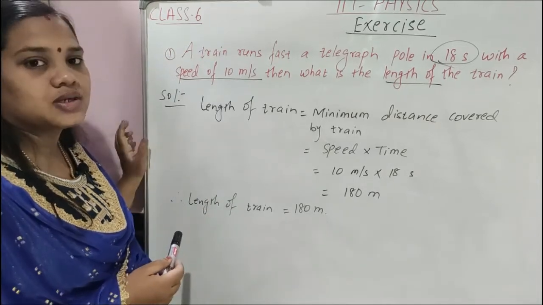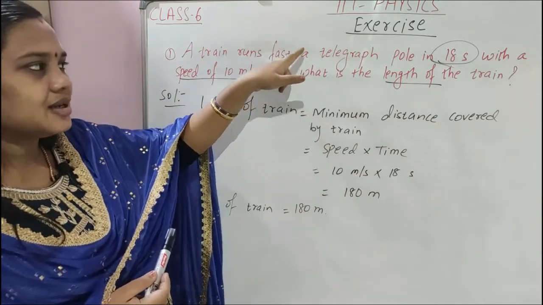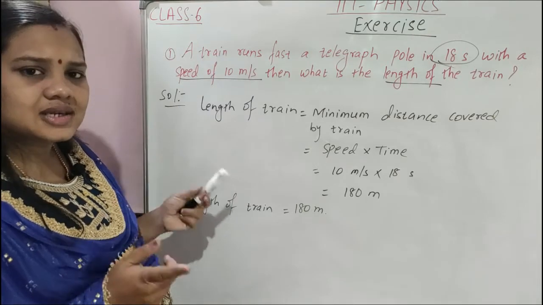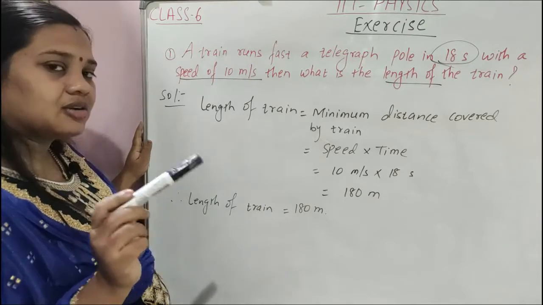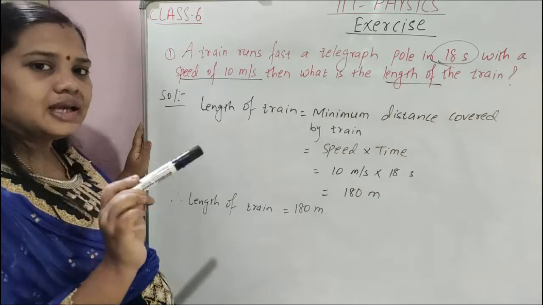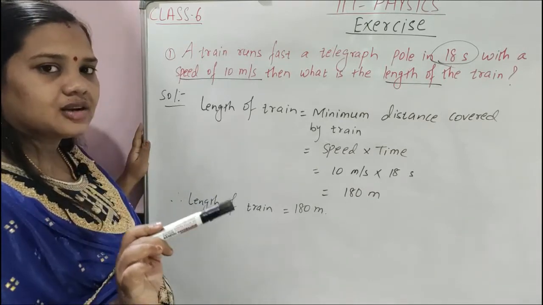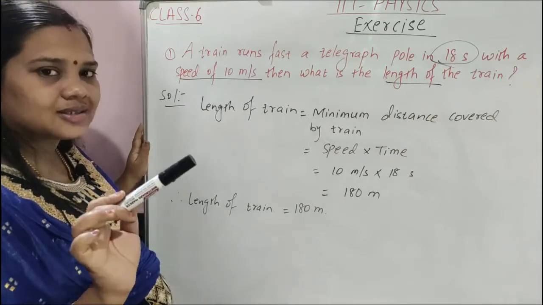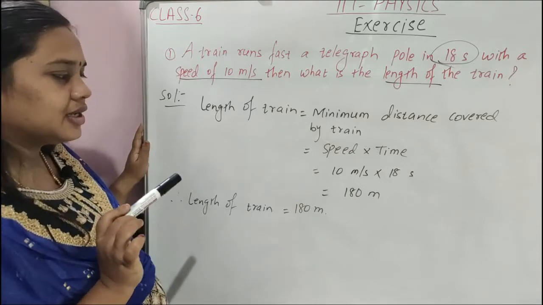These are the 2 points you must remember. If the train is passing through a stationary object like a telegraph post or pole, then the minimum distance covered by the train is equal to only the length of train. But if the train is passing through a platform or bridge, then the minimum distance is length of train plus length of platform, or length of train plus length of bridge. Clear? Write down.